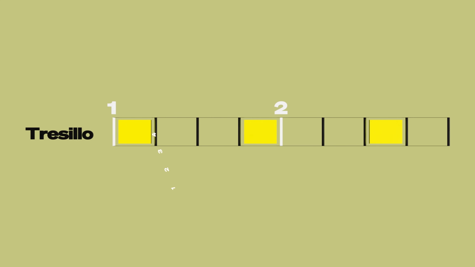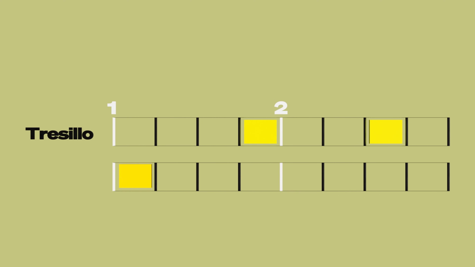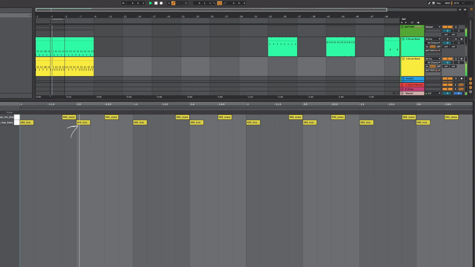To create a tresillo rhythm, we space the notes in these ratios 3, 3, and 2. Take a listen as we split up the notes between a kick and a rim. It now sounds like a dance hall beat. If you add a kick on the second beat, you now have the most fundamental reggaeton rhythm.